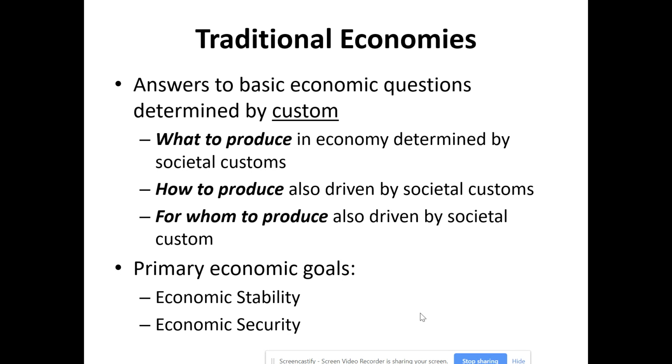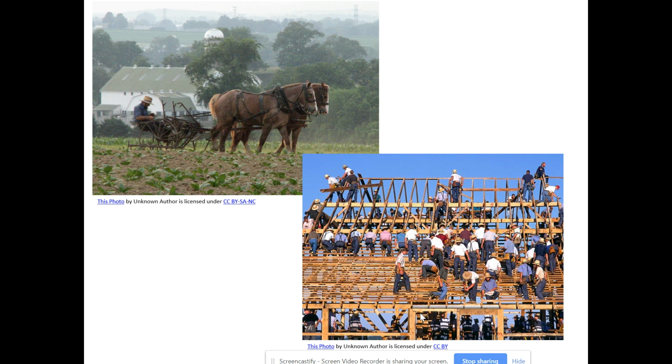They don't have to worry about what the prices are going to be. Are they going to go up or down? They don't have to worry about it. Are they going to be able to count on having a paycheck or anything along those lines? A good example of this are the Amish. Hopefully, a lot of you might be familiar with the Amish. It's a lot locally, say up in Pennsylvania.